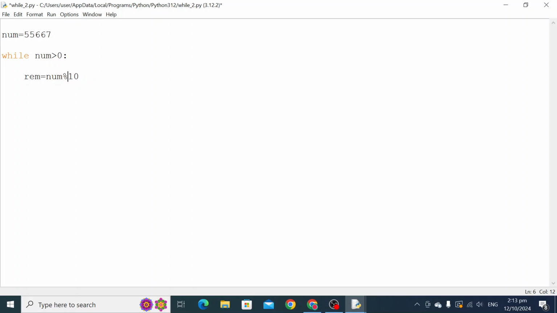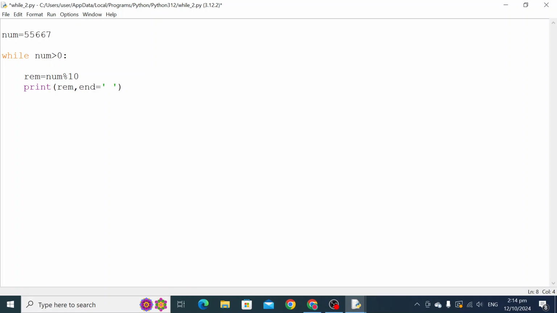We have to put the percent sign; percent is used for modulus. It will provide the remainder. It will divide the number num by 10, and whatever remainder comes will be stored in rem, right? And now I am printing here, print rem.